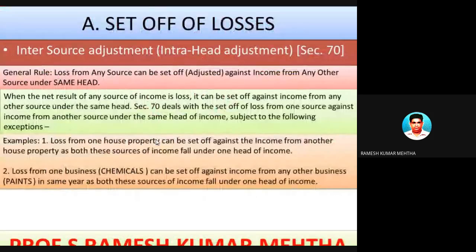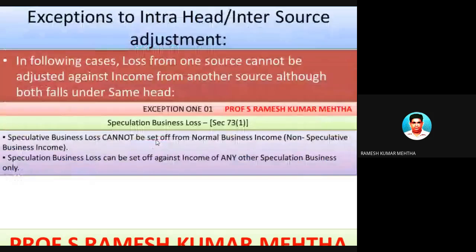Hope you have understood the introductory part of our discussion related to set off and carry forward of losses under the three different headings: intra-head adjustments, inter-head adjustments, and carry forward of losses. I told you there are certain exceptions under intra-head adjustments. Let's see them one by one.